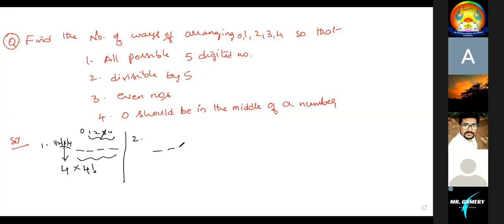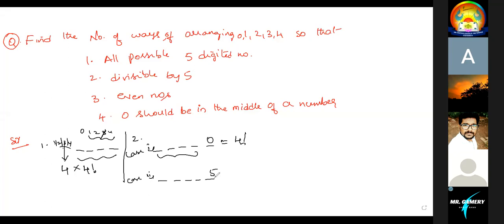Next, it should be divisible by 5. If you study the 5 table, the last digit is 0 or the last digit is 5. Case 1, last digit is 0. Case 2, last digit is 5. If the last digit is 0, there are 4 blanks, which can be filled in 4 factorial ways.